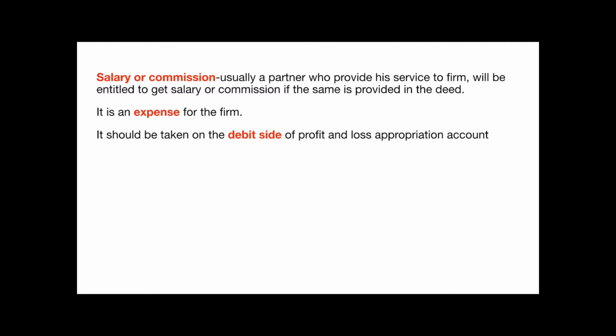Salary or commission. Usually, a partner who provides his service to the firm will be entitled to get salary or commission if the same is provided in the deed. So if a partner is rendering service, or working extra, then such partners are entitled to get a portion of salary or commission. Again, this should be mentioned in the partnership deed. When you make such payments, it is an expense for the firm and it should be recorded on the debit side of profit and loss appropriation account.